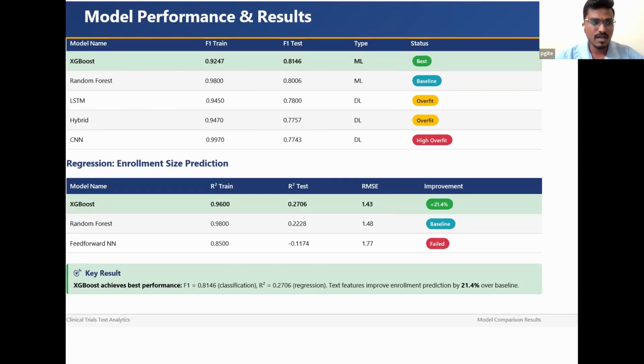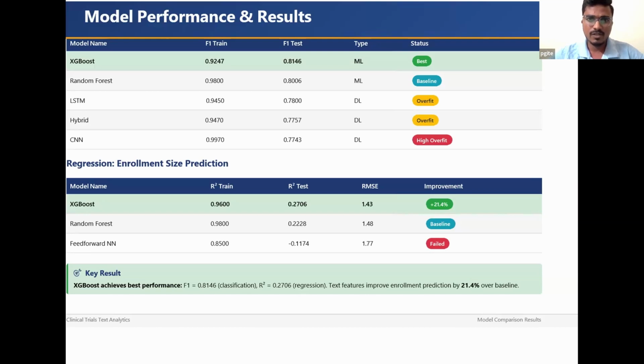As I mentioned, I did two analyses, classification and regression. The first table shows the classification analysis, where the XGBoost model was the best performer, with 92.47 on training and 81.46 on test.